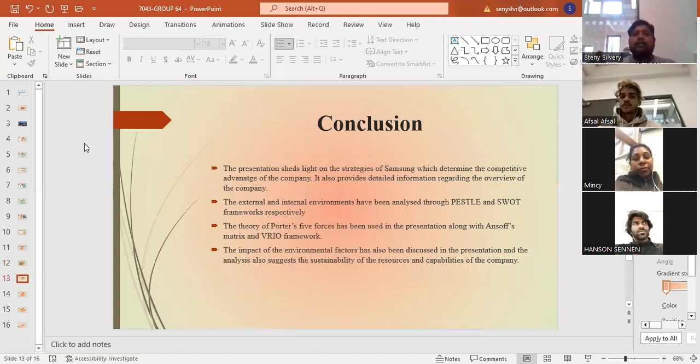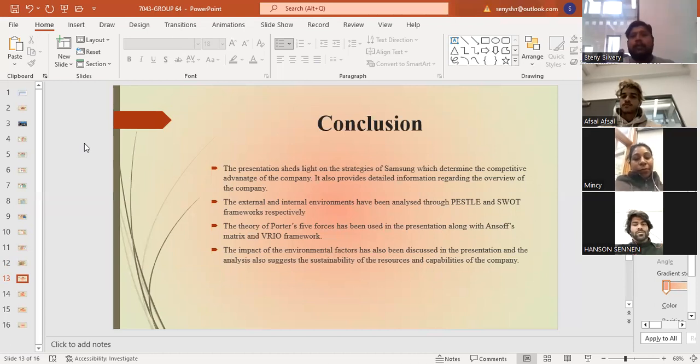At last, I am concluding this presentation. In this presentation, we saw that Samsung is a competitive and developing multinational company. We provided detailed information about the company in the first half, and we also checked the external and internal environmental analysis from the PESTEL and SWOT framework perspectives.